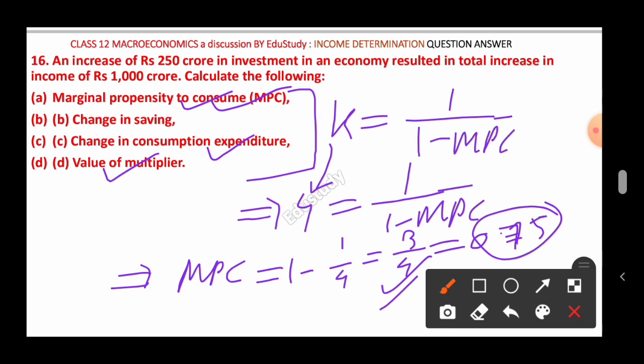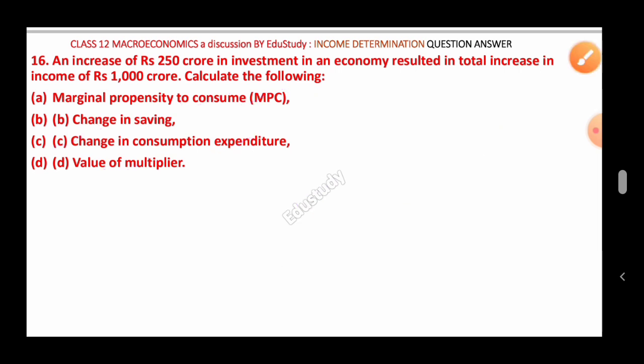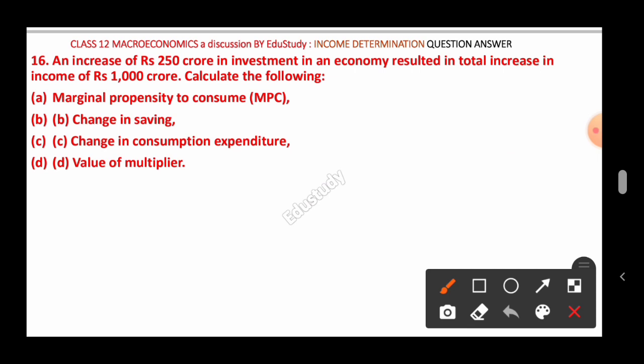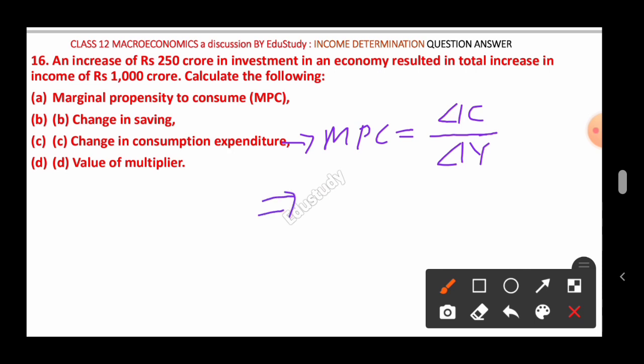Next we can solve the third question here. C, change in consumption expenditure can be found out. This can be found out by using the definition of MPC. We know that MPC is the ratio of change in consumption and change in national income. This is the MPC. And now the value of MPC we got here, you may take it as 3 by 4. Take the fractional value, don't take the decimal value.